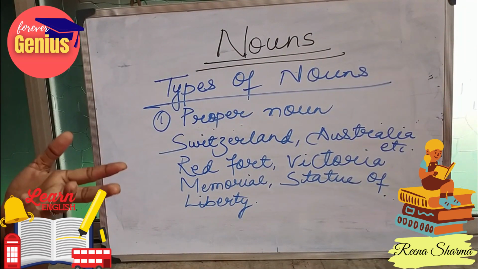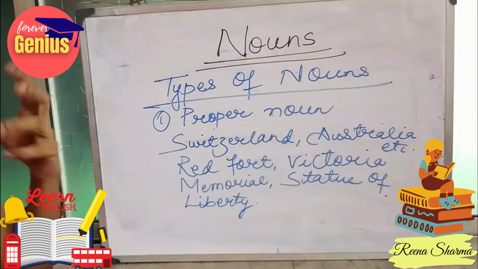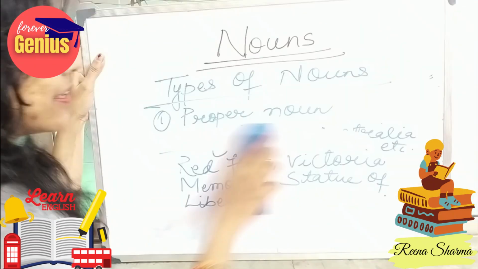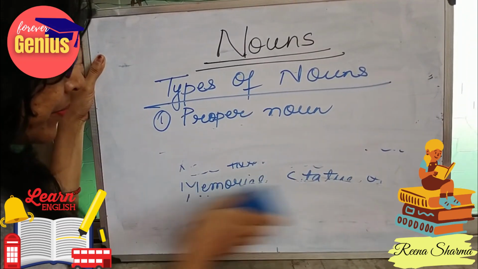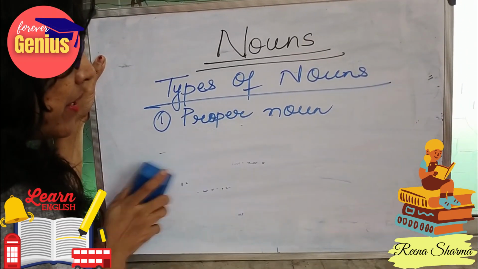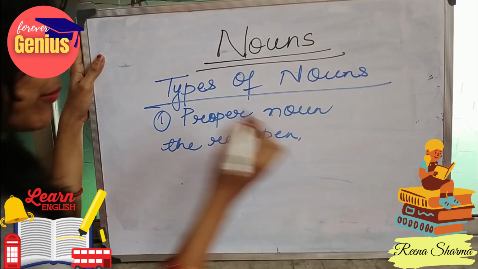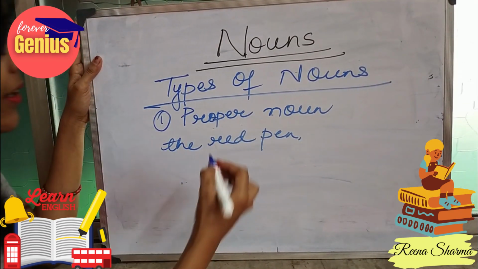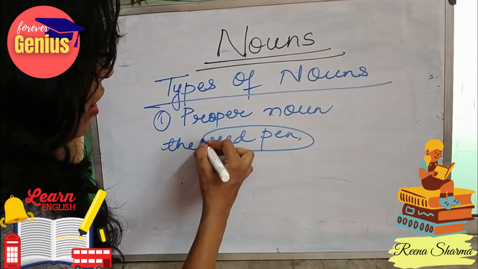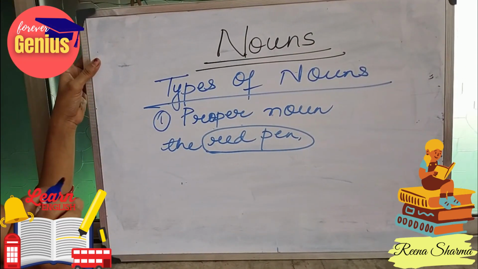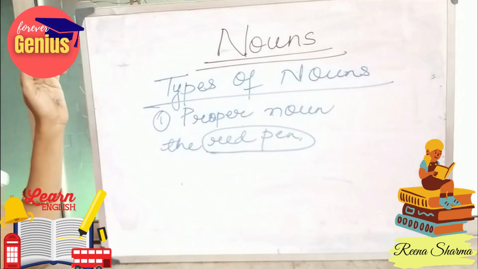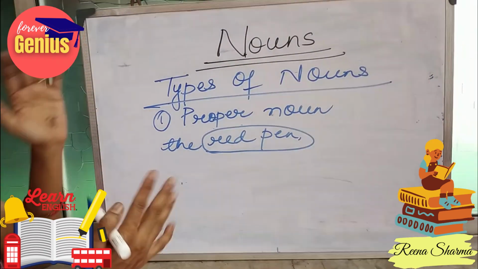But if I say pen, it will not come into the category of proper noun. But if I say the red pen, meaning I am talking about this particular red pen, then it will come into the category of proper noun. Otherwise, this will go into another group of nouns which we would be discussing right now.